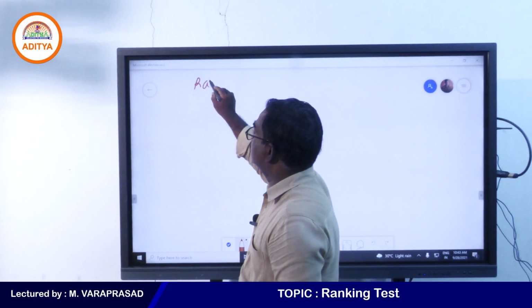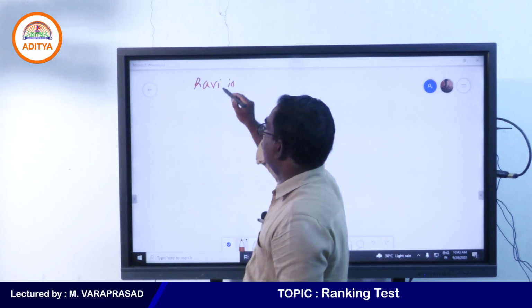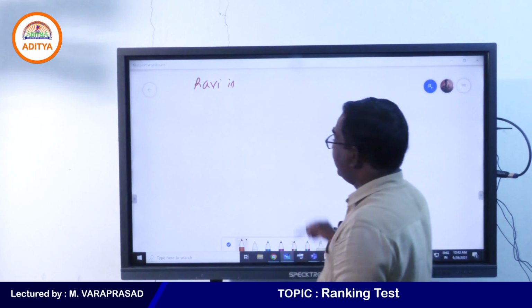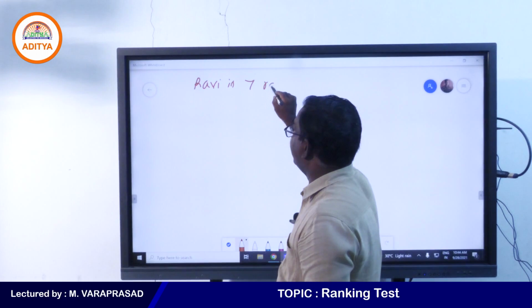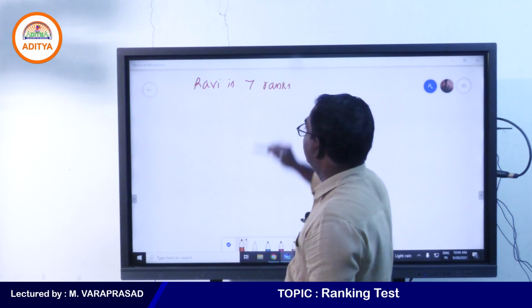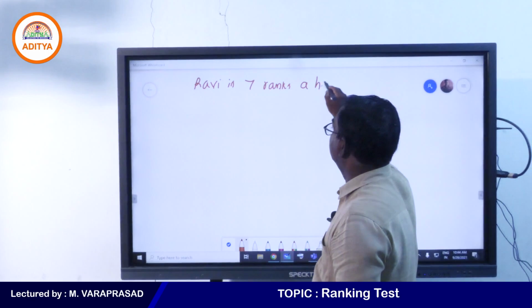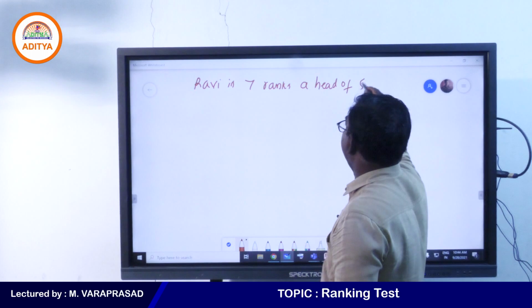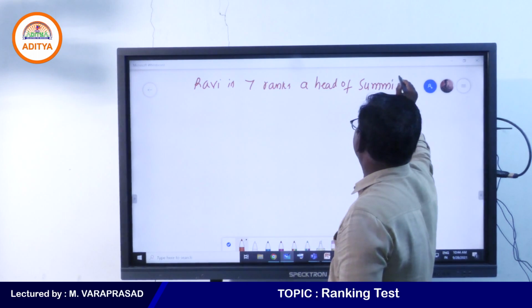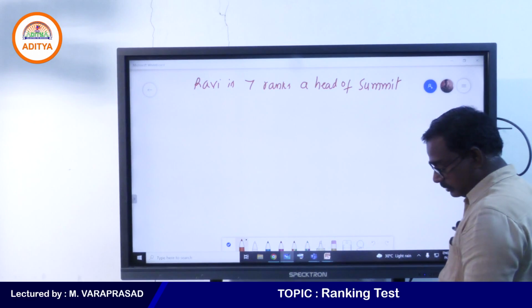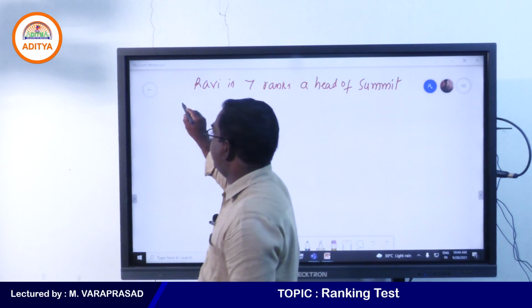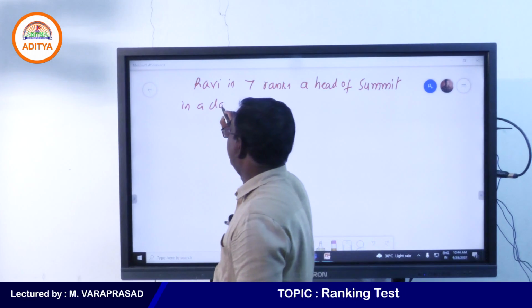Ravi is 7 ranks ahead of Samit in a class of 39.